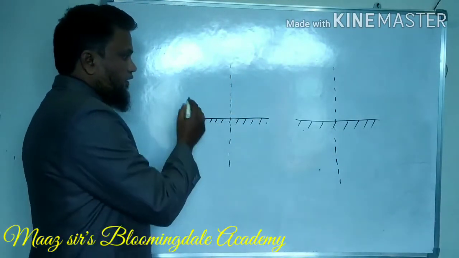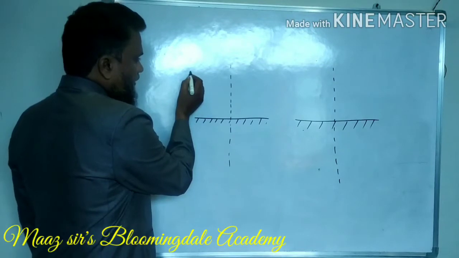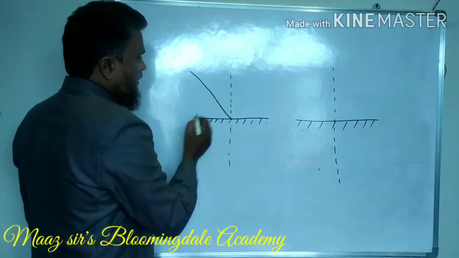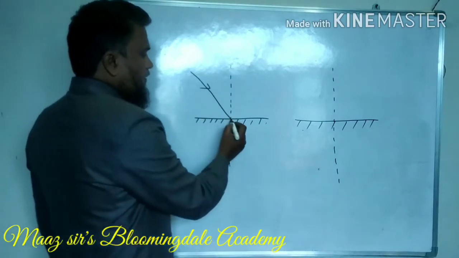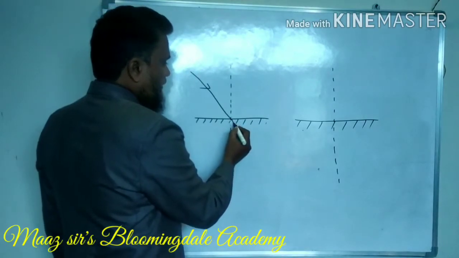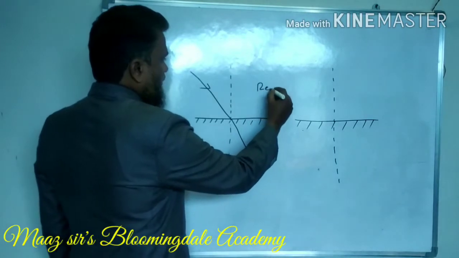The first situation is that we are taking an incident ray. It is passing through the plane surface. When it touches the surface, it reflects. We are talking about reflection.